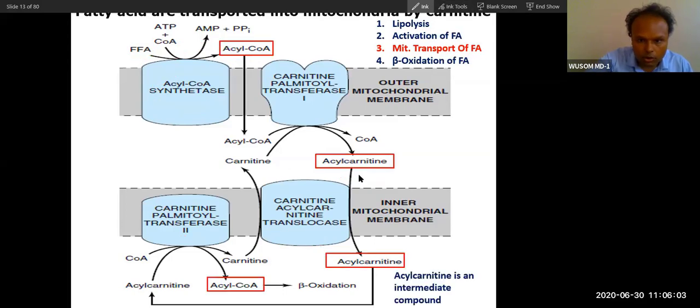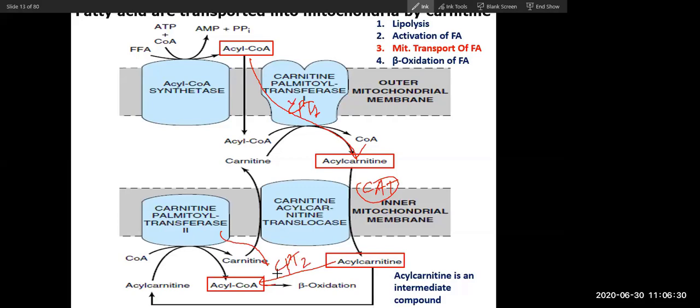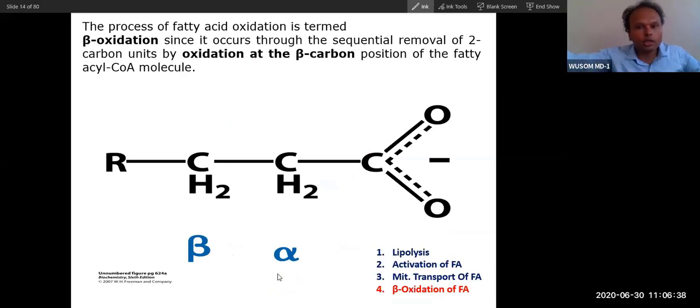You can see here, first the fatty acyl coenzyme A will be converted into this by CPT1, and then this CAT will translocate the acyl carnitine, and then the acyl carnitine will again be converted into acyl coenzyme A by this CPT2. So did you understand easily? This translocation is also an important step. Now did you understand? Yes, sir. Okay. So if you understand, now it's very easy.